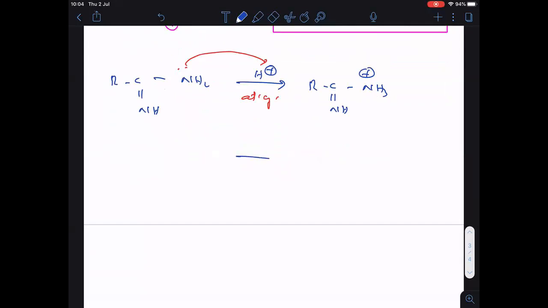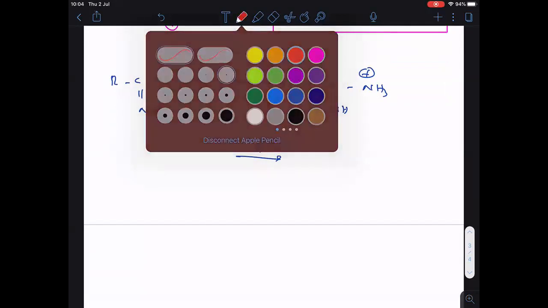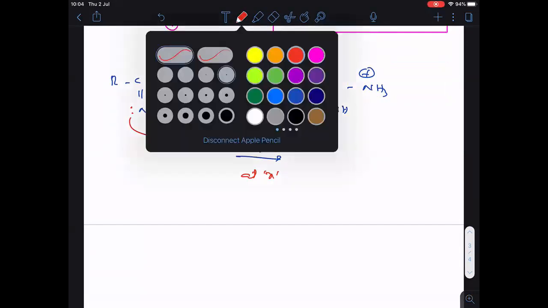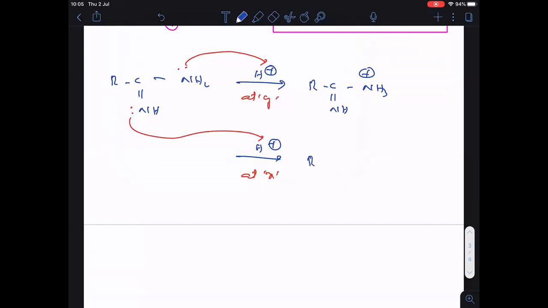Clear? Then let us do the protonation at X. Here nitrogen carries a lone pair, it donates the lone pair to the H plus. That is called protonation. After donating, RC double bonded NH2 positive.